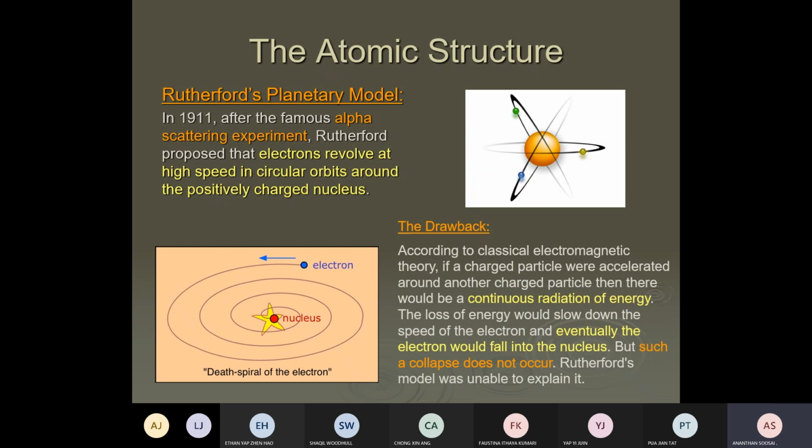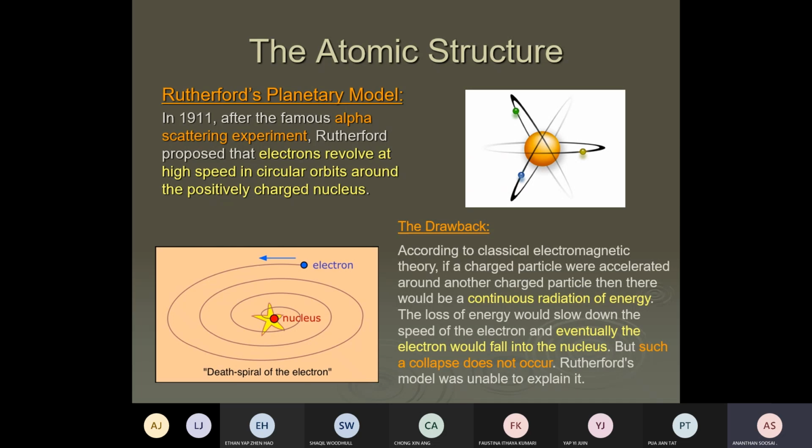This idea is newly introduced to you. According to classical electromagnetic theory, Maxwell, another scientist, proved that when a charged particle accelerates, whether an electron or a proton, it continuously emits radiation. It gives up EM radiation.